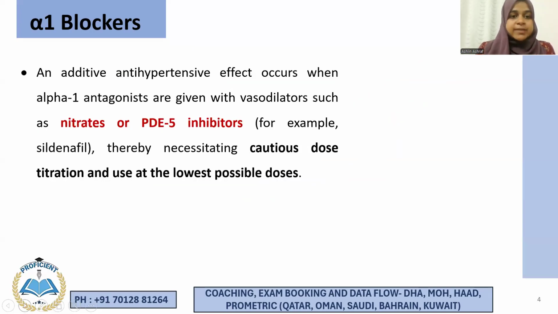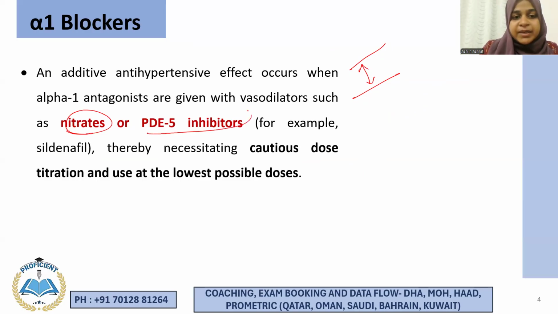Okay. Next is an interaction. Now, we know alpha-1 blockers are what? Vasodilators. So are your nitrates and PDE5 inhibitors. They are also vasodilators only, no? Right? So when you combine a vasodilator with another vasodilator, what can happen? Severe vasodilation can result, too much vasodilation can result in hypotension, right? Which can be dangerous, right? So when you add these drugs to somebody's prescription who is already taking alpha-1 blockers, you should be really cautious. You may have to do dose titration.